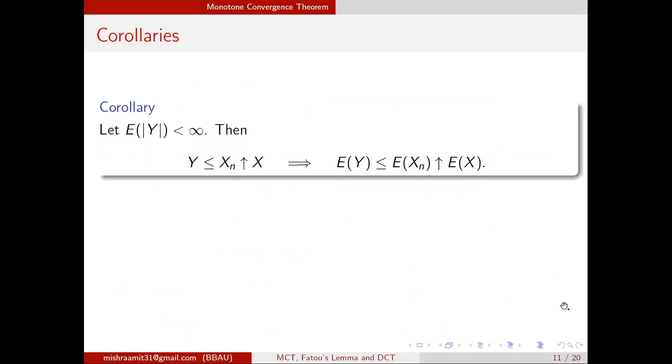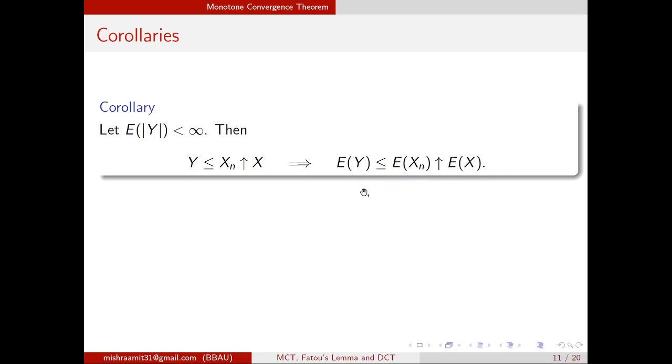Now there are some corollaries, and the first corollary is this: if xn is not bounded below by 0, then what will happen? This corollary says if xn is bounded below by any random variable y which is integrable, the expected modulus of y is finite, meaning it is integrable. So if xn is bounded below by any integrable function and it will increase to x, then expected xn will also be bounded below by expected y and it will increase to expected x.